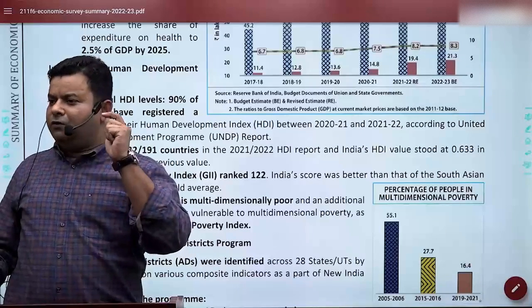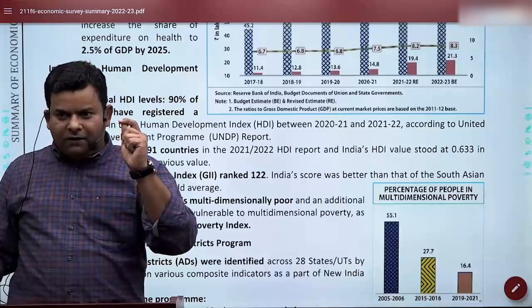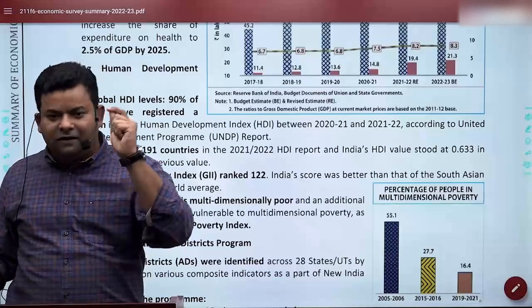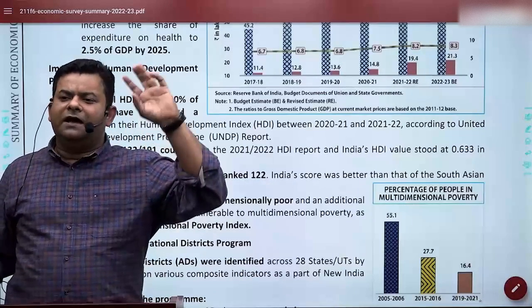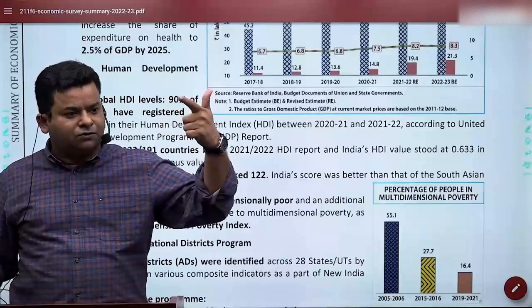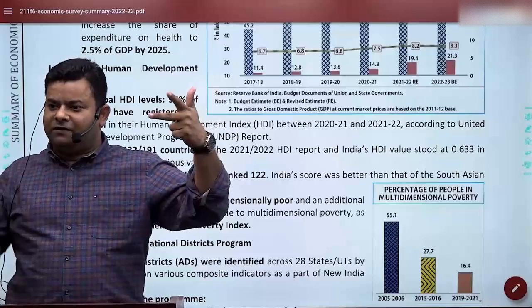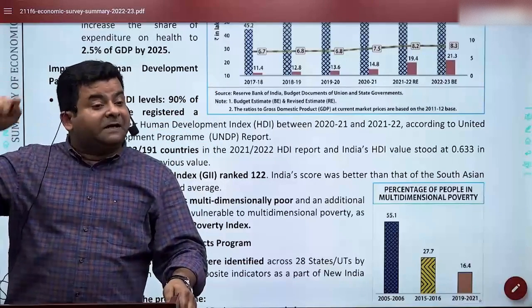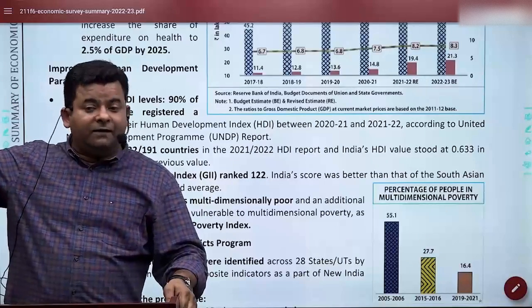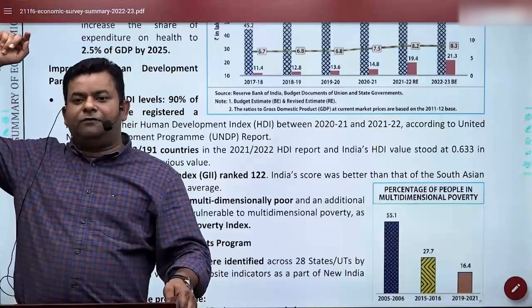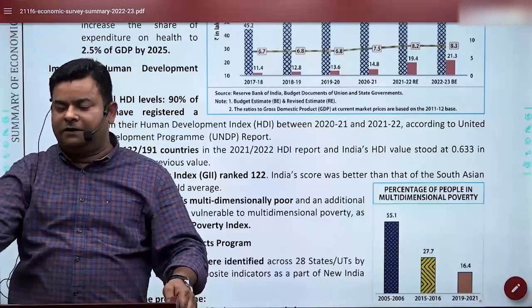I don't know whether they know how HDI is calculated or not. But in the classes, I'm sure you can recall that we have discussed what HDI is. It consists of three things. One is life expectancy, second is education, third is standard of living. In education, we have two subheads. One is expected years of schooling for the kids, and for adults of 25 years, the average of the years of schooling completed.